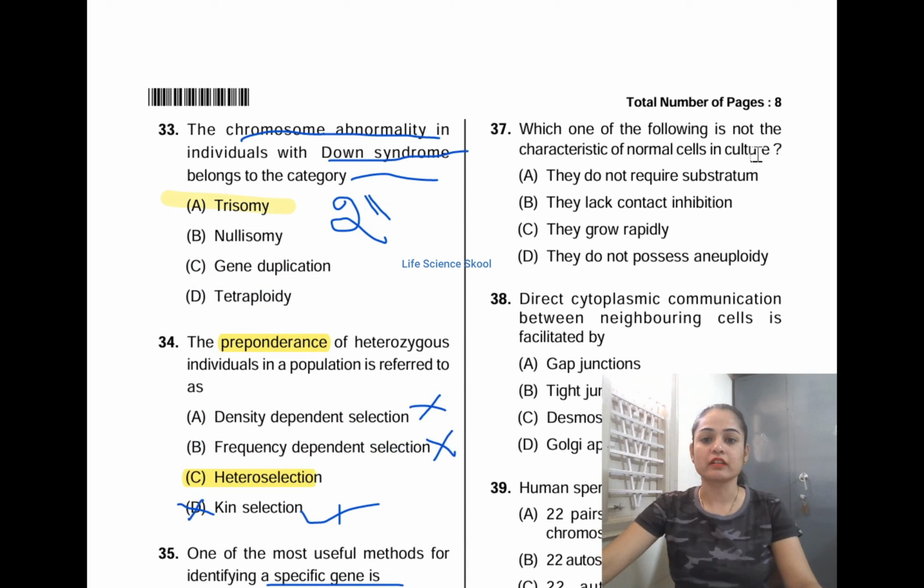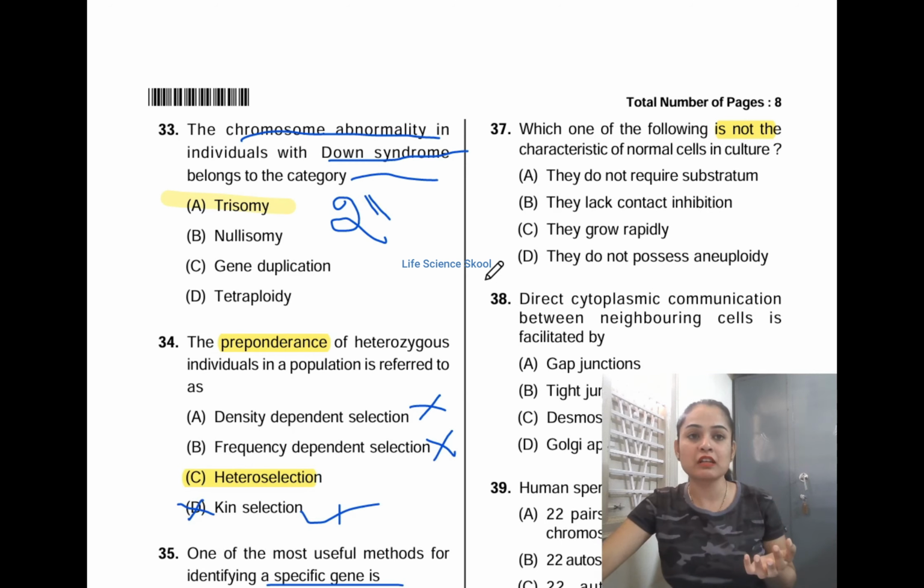Which of the following is not a characteristic of normal cells in culture? You have to remember one more scenario. If it is not a normal cell, then it should be a cancerous cell. If you have studied the characteristics of cancer cells, that will make it easier to differentiate. If you remember one of the characteristics of normal cells or of cancer cells, you can answer this question easily. And here they are asking which is not.